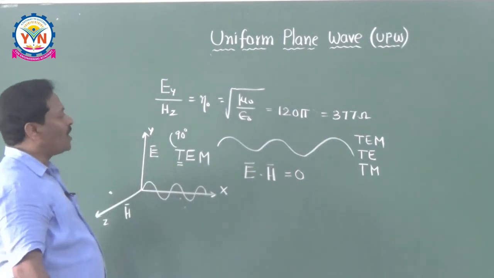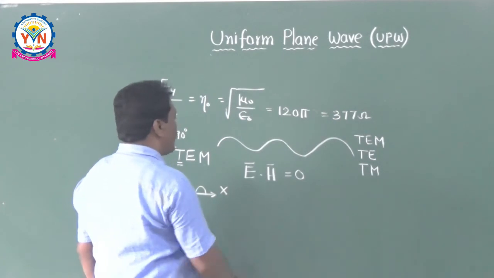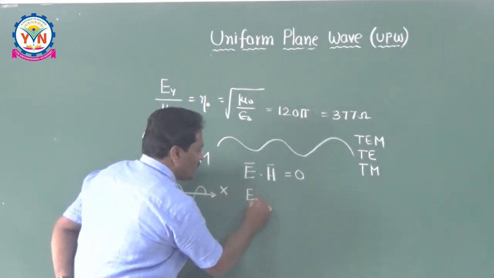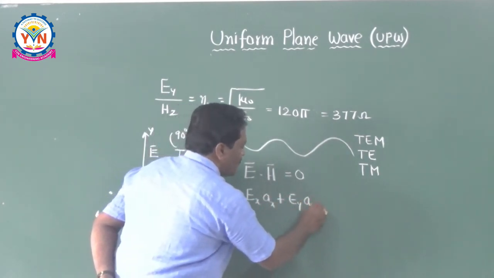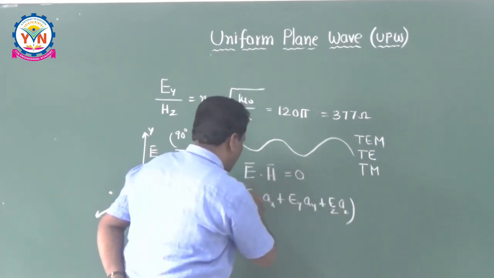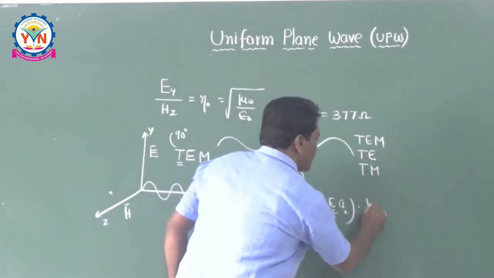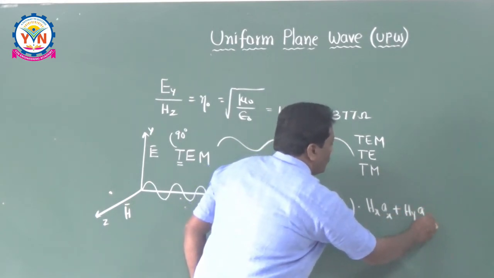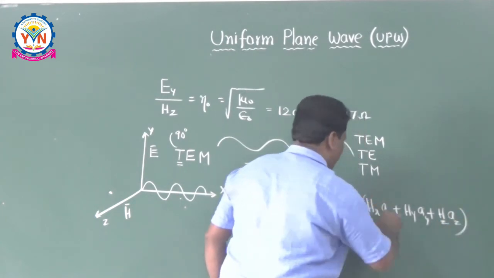So for that, you take your electric field and magnetic field in component form. What is the electric field here? I can write Ex ax plus Ey ay plus Ez az. This is the component form of electric field, dotted with H. H is also in component form, Hx ax plus Hy ay plus Hz az. This is nothing but the component form of magnetic field.